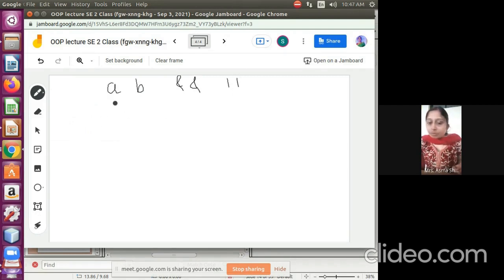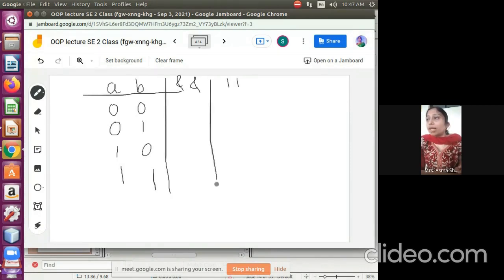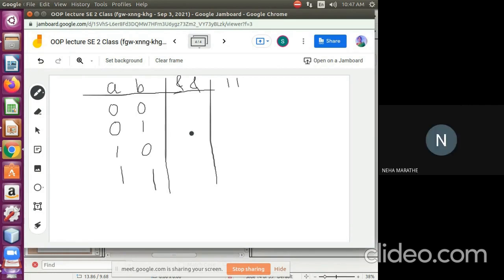AND means, okay, so I have the values: 0 0, 0 1, 1 0, 1 1. So these are my expression values. Now I wanted to find the AND. So anyone knows this AND result? 0, 0 is? 0. I think this question will be in the MSCT for the AND operator. So 0, 0 is 0.